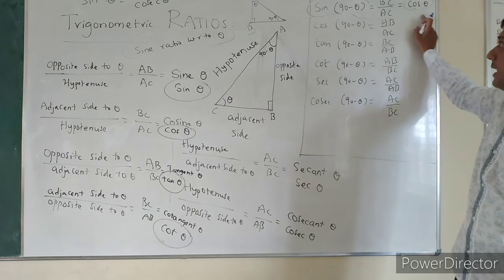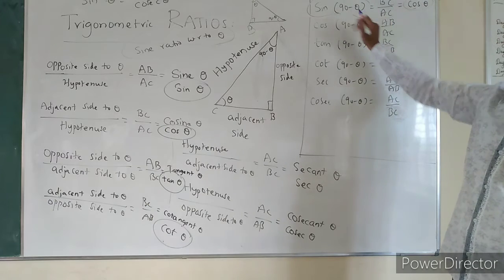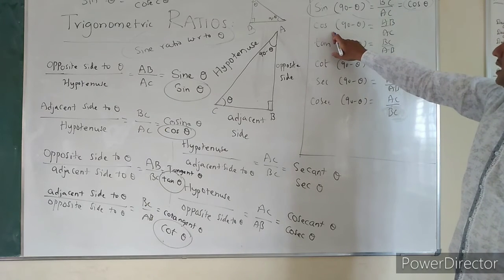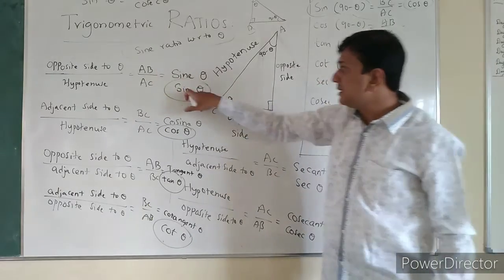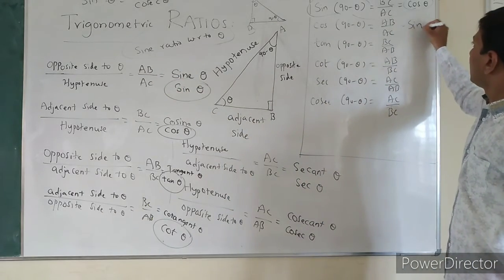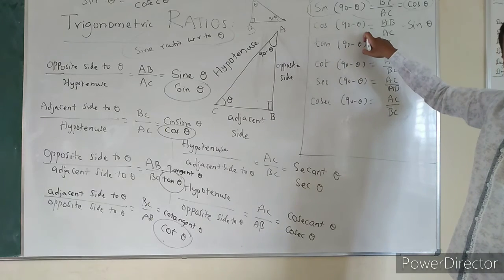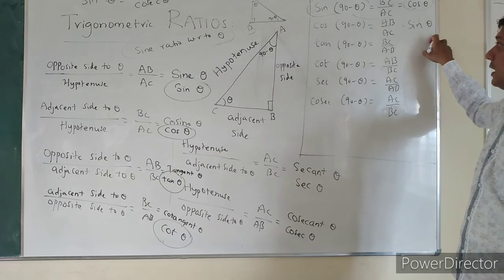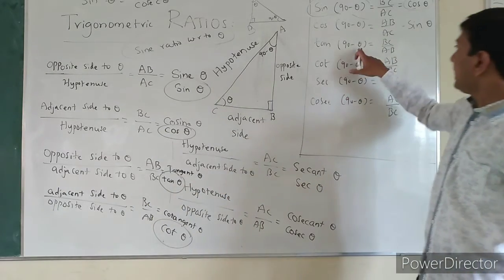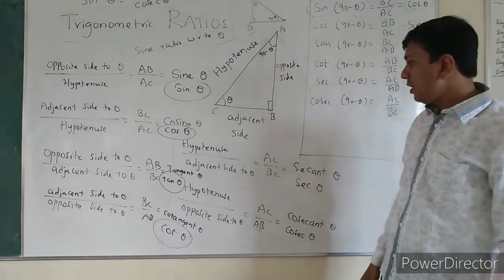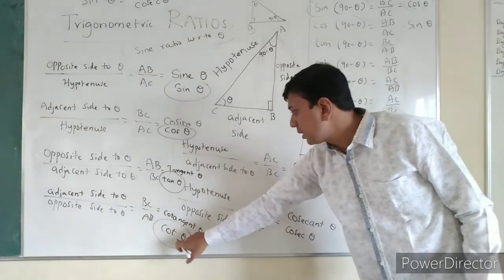So these are complementary angles, we call them complementary angles. Cos 90 minus theta is equal to AB by AC. What is AB by AC here? Sin. So cos 90 minus theta can be written as sin theta. Tan 90 minus theta is BC by AB. Where is BC by AB? Cot.